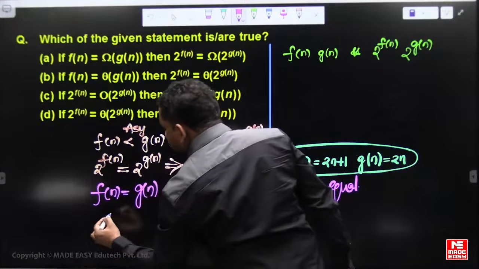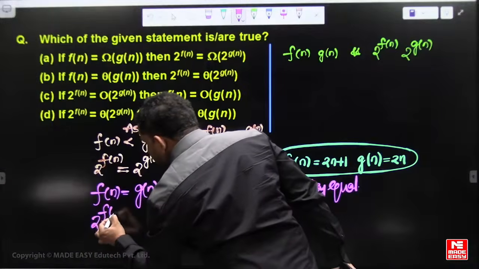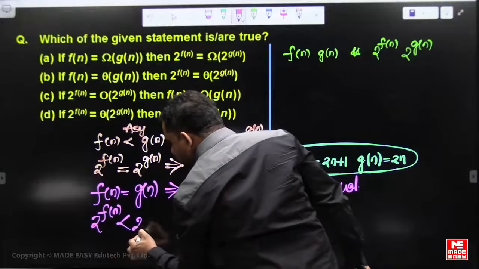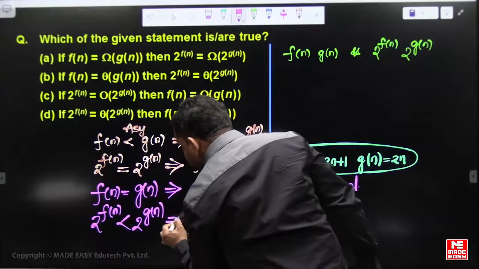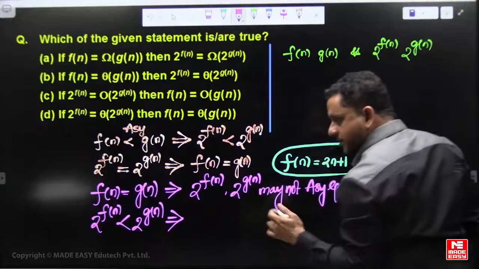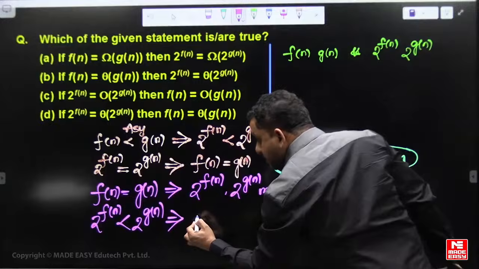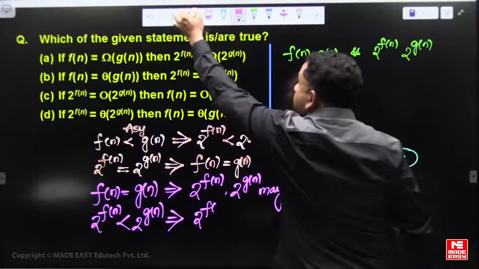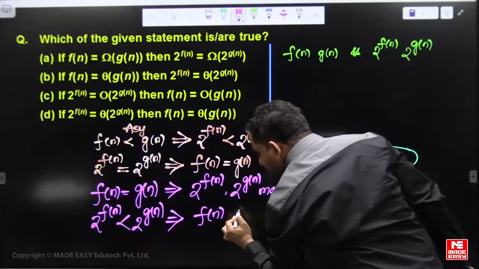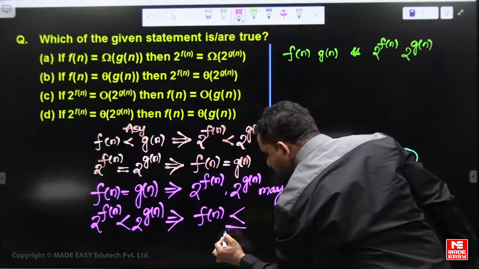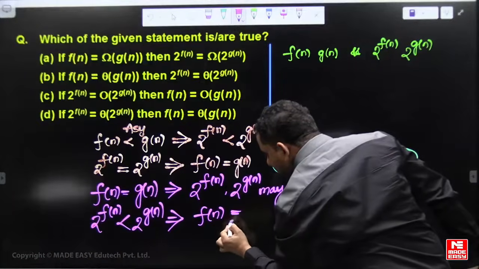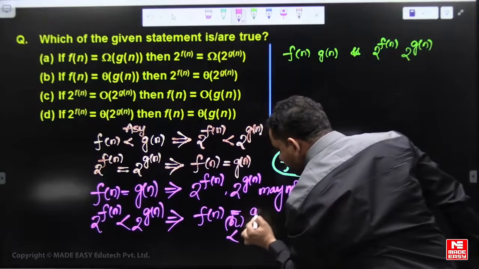Assume 2 power f of n is less than 2 power g of n. But f and g may not be asymptotically less. f of n may not be asymptotically less than g of n. f of n and g of n can be asymptotically equal also. f of n can become asymptotically equal to g of n, or asymptotically less than g of n.